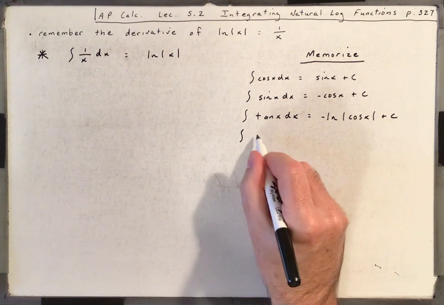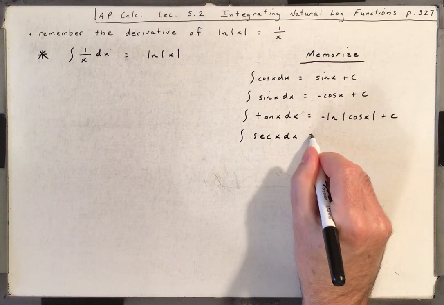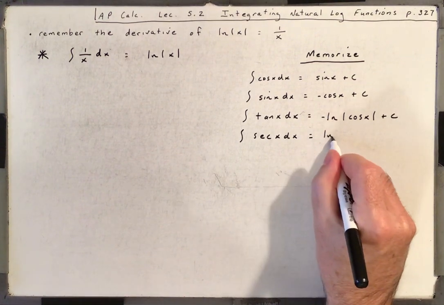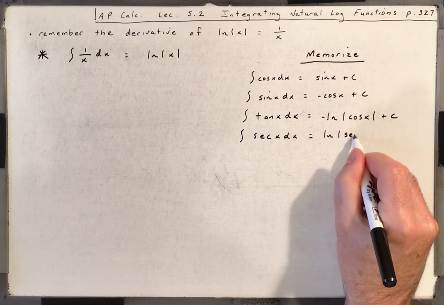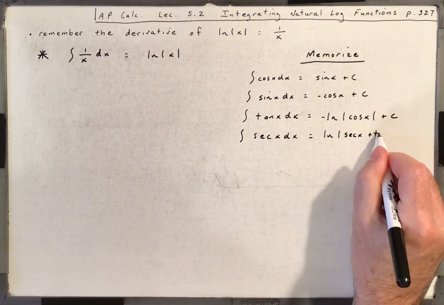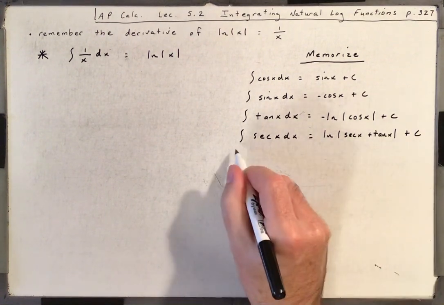And then the antiderivative of secant x dx is going to be the natural log of the absolute value of secant x plus tangent x, plus c.